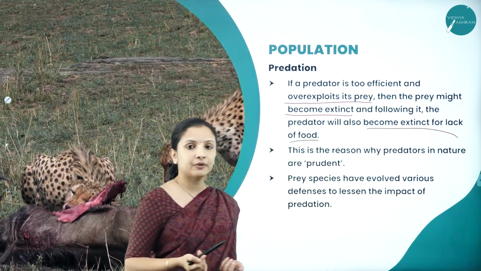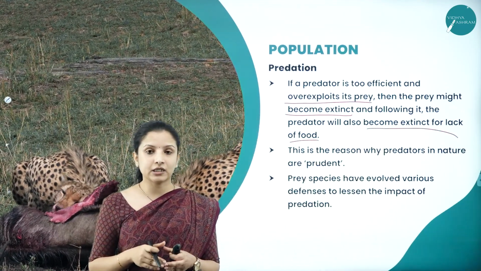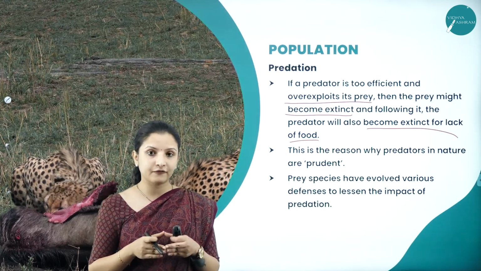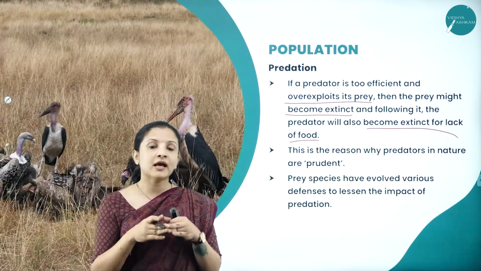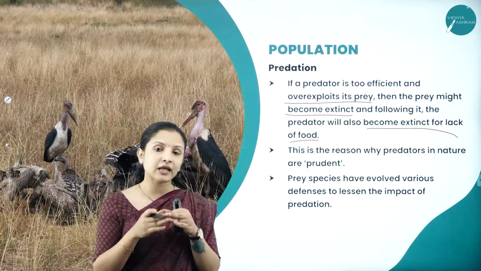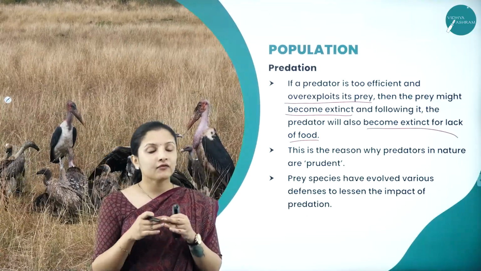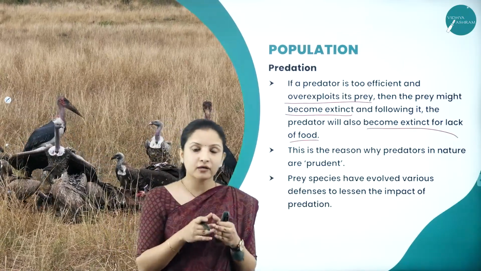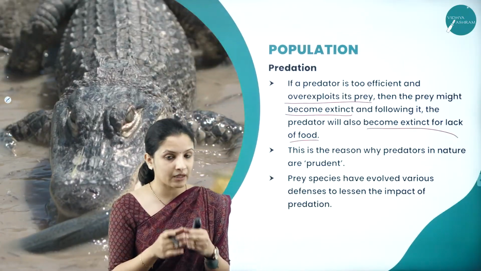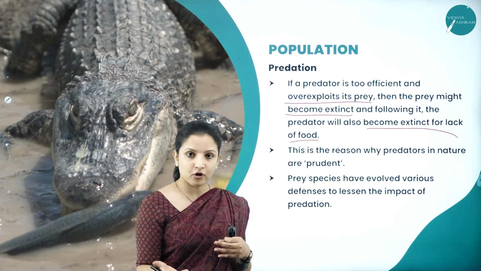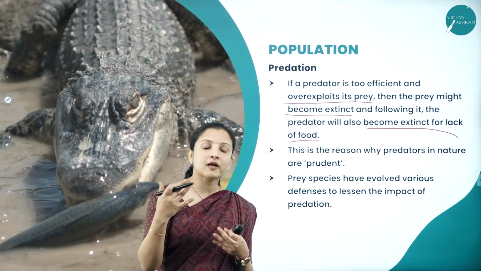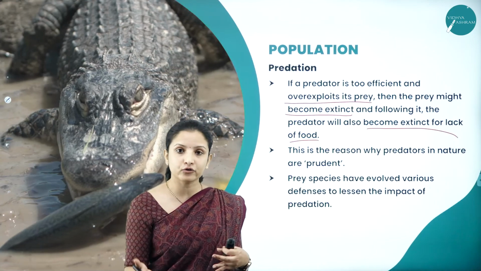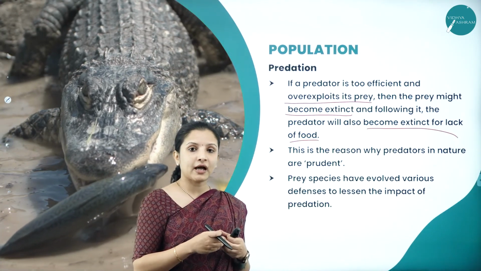Say for example, there is a ferocious lion or a pack of lions in the forest, and they keep hunting every now and then. If they hunt more in a short span of time, not giving time for the deer to produce new offspring, or not giving time for the deer to add on to the population, what might happen?